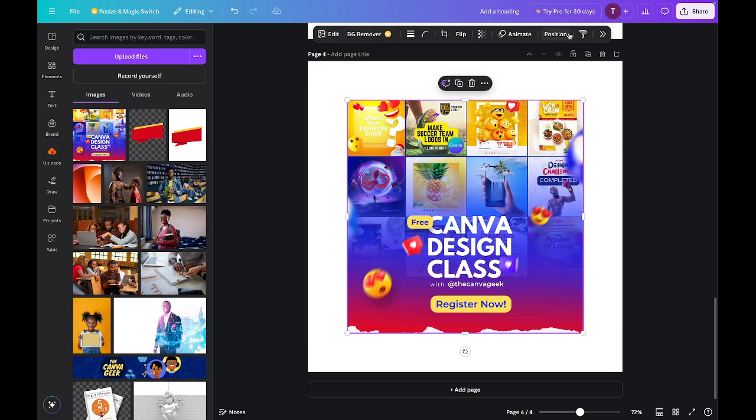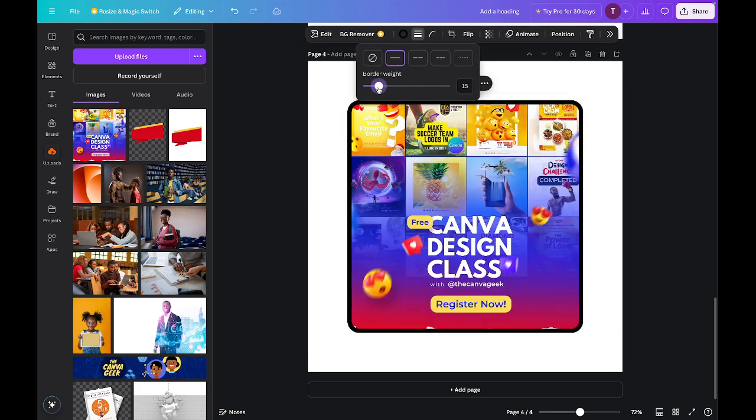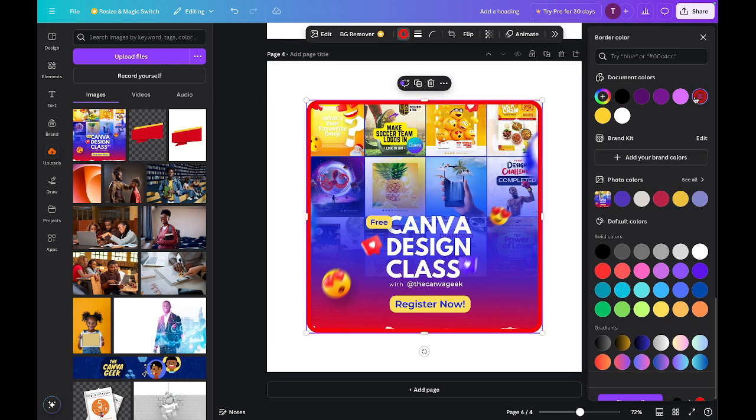These options at the top are options that apply to this picture. How do I mean? For instance, if I go to the corner and I begin to play with the rounding, you can see that it rounds the edges for me. I can also say I want the outline to be this thick. I can also come to the outline color and change it to red.